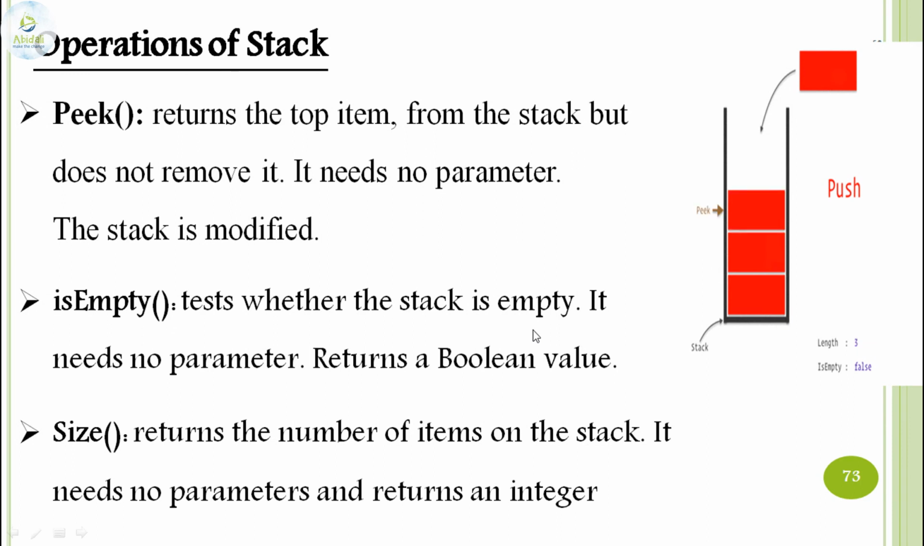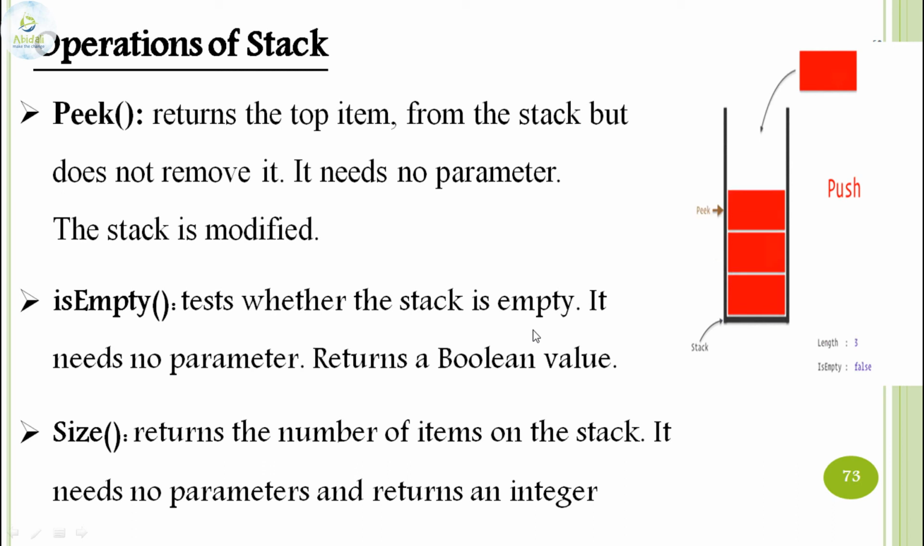So the next operation is the peek operation. The peek here is the total number of elements. We can even call it the length of the stack. The total number of elements present in the stack is called the peek, which is nothing but the value that is stored under the top. It returns the top item from the stack but does not remove it.